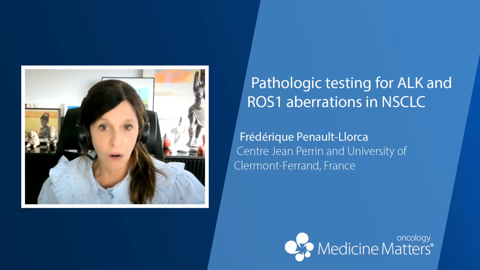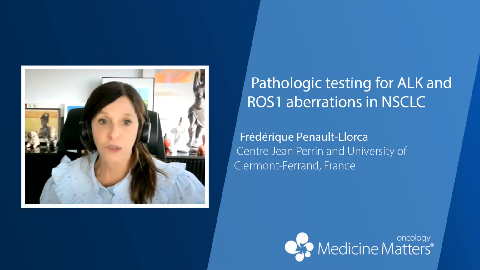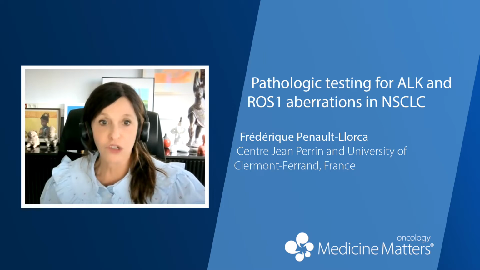In particular, we have a type of mutation in ALK that is called the G1202R resistance mutation. And those ALK resistance mutations have different percentages of occurrence depending on the type of drug.